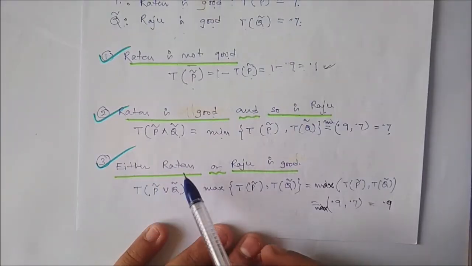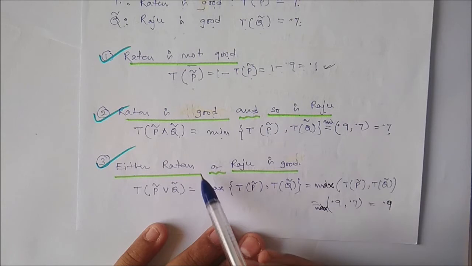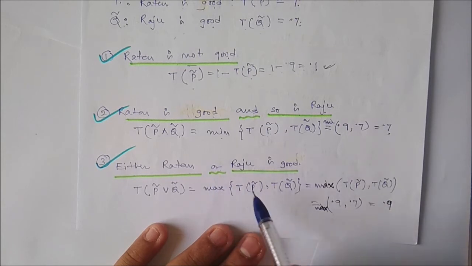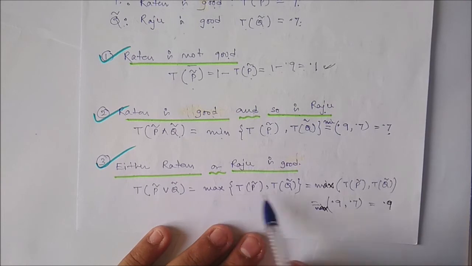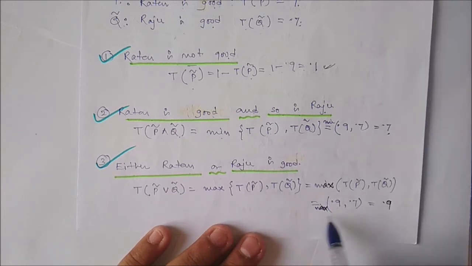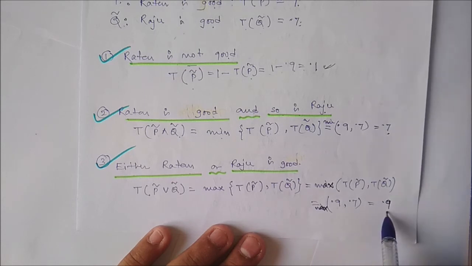Now the next is either Ratan or Raju is good. So here we apply the OR. OR means we have to apply the max operation. So the truth value of the OR operation is the max between these two. So max between 0.9 and 0.7, so 0.9 will be the answer.